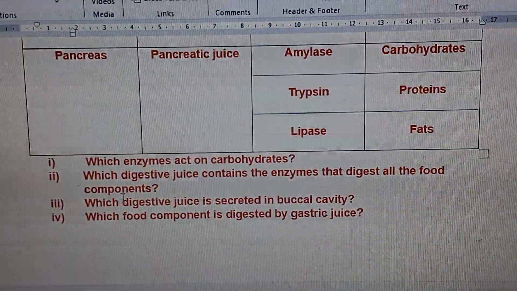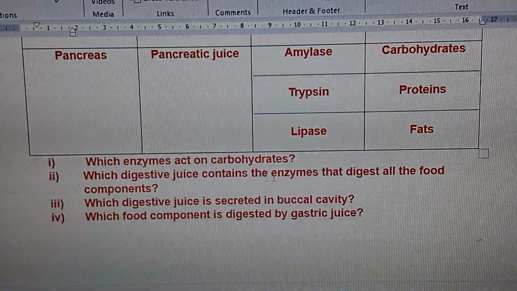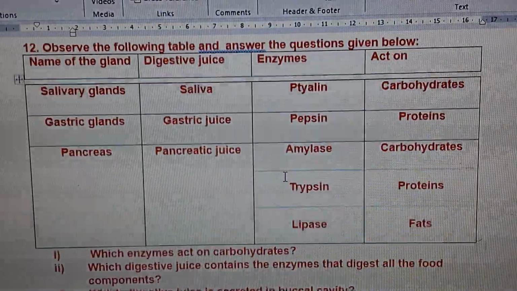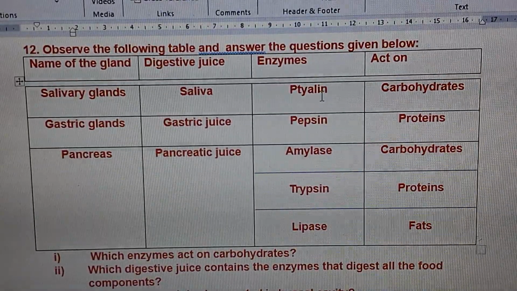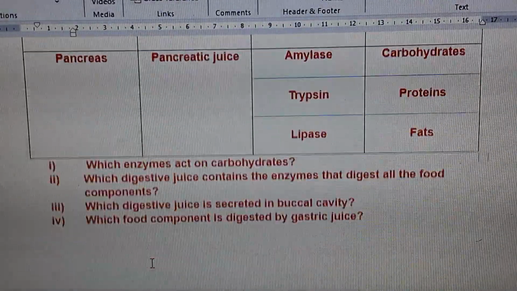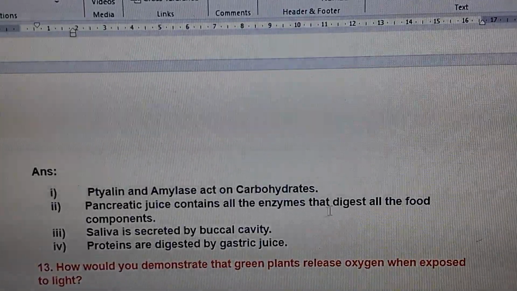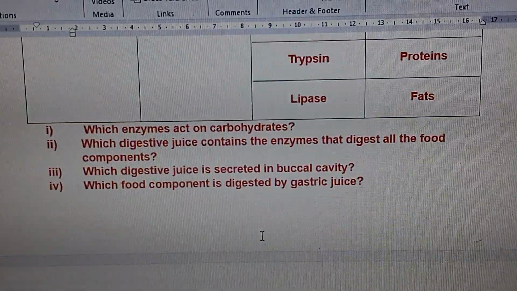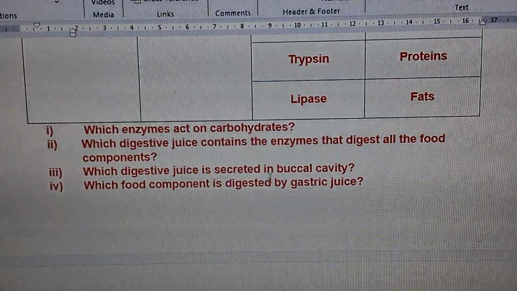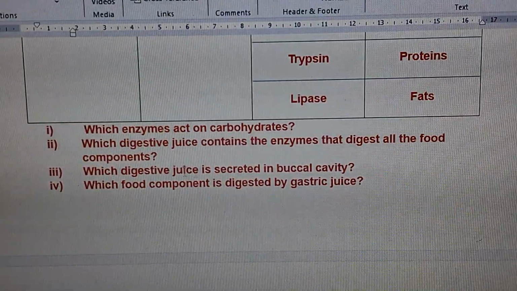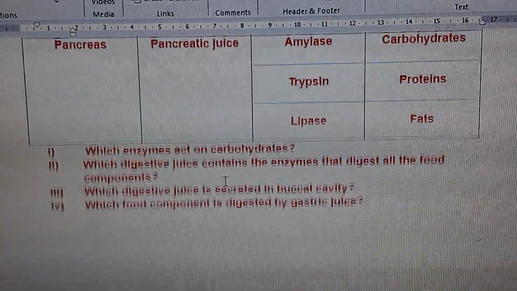So the question here once again, which enzymes act on carbohydrates? Tyline and amylase. These are the enzymes acting upon carbohydrates. Second question, which digestive juice contains the enzymes that digest all the food components?